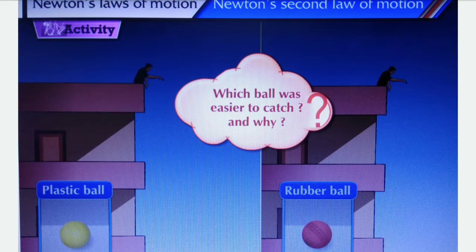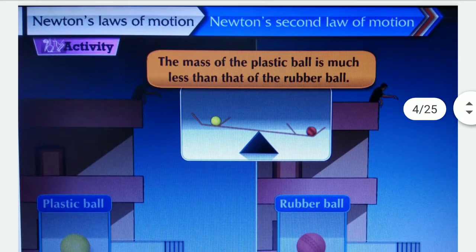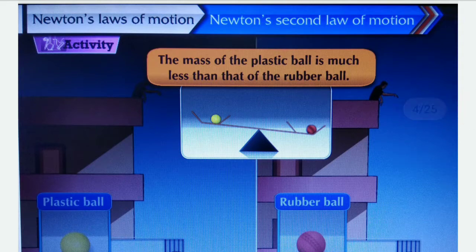Here the activity is: ask your friend to drop one plastic ball and one rubber ball from the same height and you catch the balls. Which ball was easier to catch and why? The mass of the plastic ball is much less than that of the rubber ball.